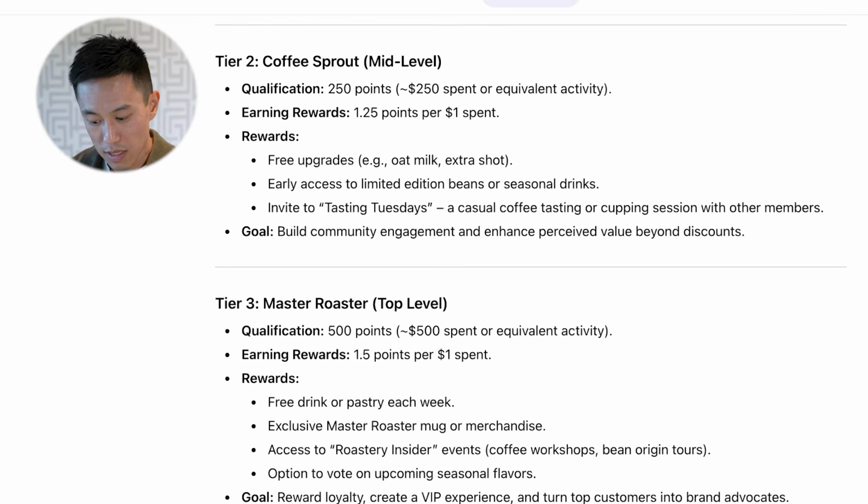This creates a talking point with your friends and, quite frankly, a sense of status. Now, aside from this, you also get a ton of perks for being a top spender. Because you are already a member, because you already have such good status, you can't help but come back to this restaurant over and over and over again.